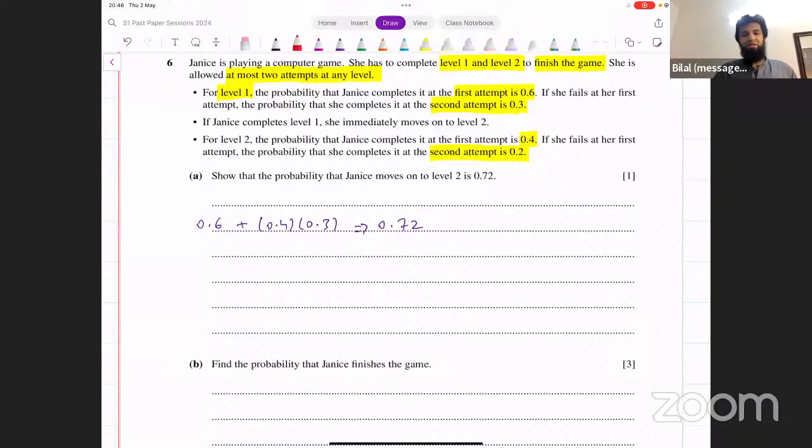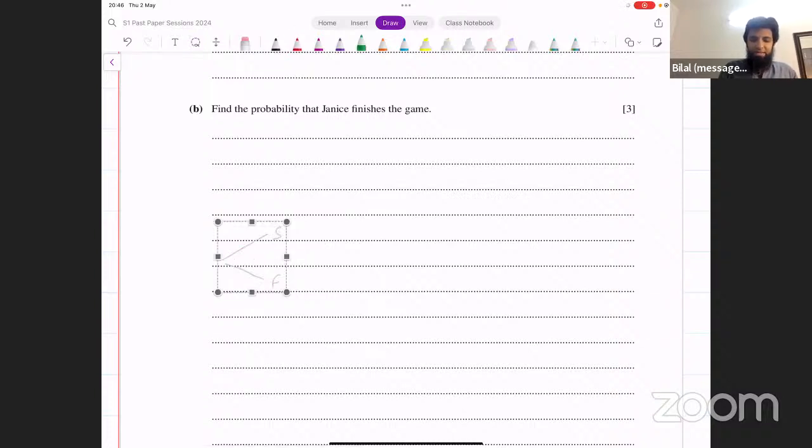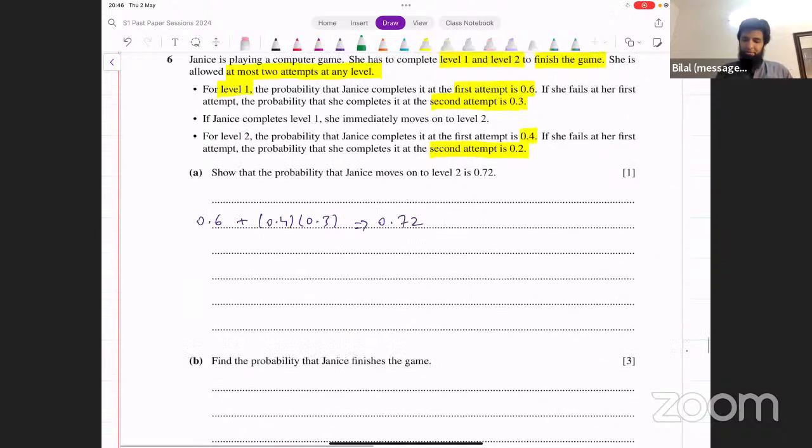Now, what are the possibilities? When she starts doing level 1, she either is successful in her first attempt or not successful. So let's say she either completes it or does not complete it, or she is successful or she fails the first time. The probability of her being successful the first time is 0.6. The probability of failure, therefore, would be 0.4.